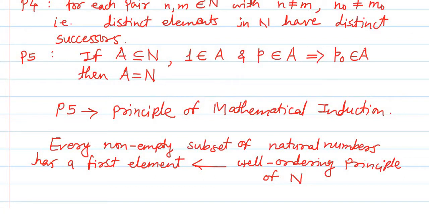Because it does not have the additive identity, 0, which is not a natural number, and additive inverses and multiplicative inverses are not present in the set of natural numbers. So the set of natural numbers has an order structure compatible with the algebraic structure, meaning both addition and multiplication. But however, it is not a field.